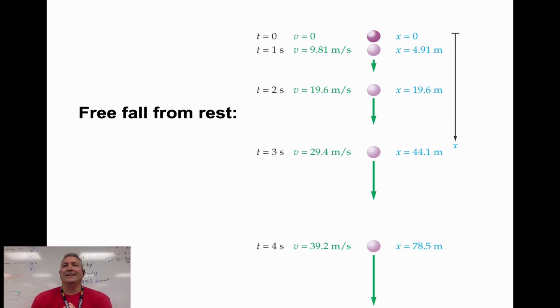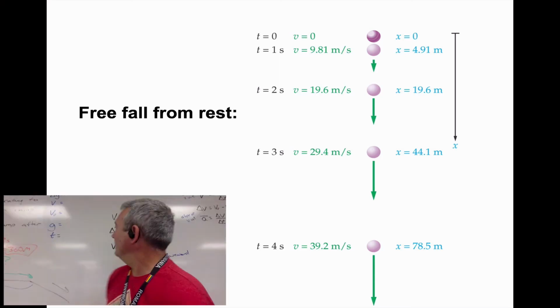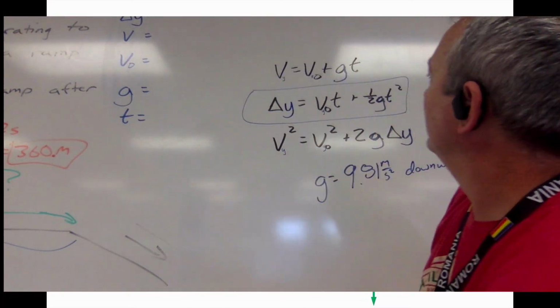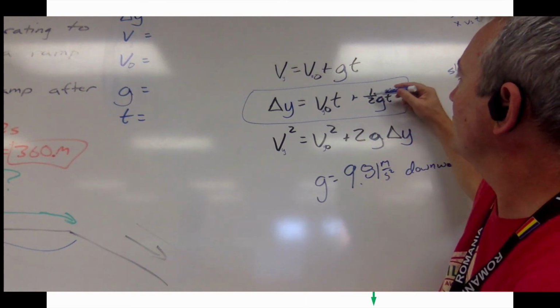Notice the distance, the displacement that it measures, is different than the velocity. So the left-hand side, the green letters or numbers, tell us how fast it's going at each second. The blue numbers tell us how far it has gone after each second. And that's using this formula right here, 1/2 of g t squared.